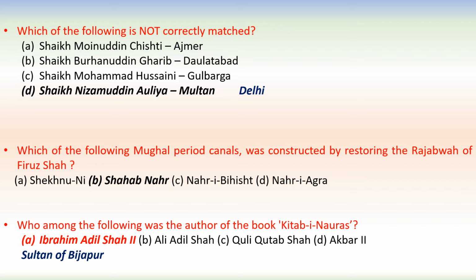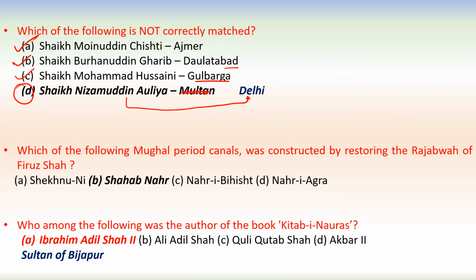Next question is, which of the following is not correctly matched? Sheikh Moinuddin Chishti, Ajmer, this is correctly matched. Sheikh Burhanuddin Garib, Daulatabad, this is also correctly matched. Sheikh Muhammad Hussaini, Gulbarga, this is also correctly matched. Sheikh Nizamuddin Aulia, his dargah is in Delhi. There is a railway station, Nizamuddin railway station in Delhi, and that is named after Sheikh Nizamuddin Aulia. So Multan is not correct, Delhi is correct.